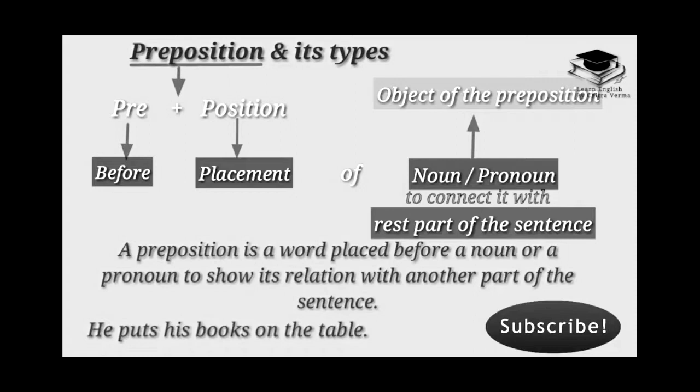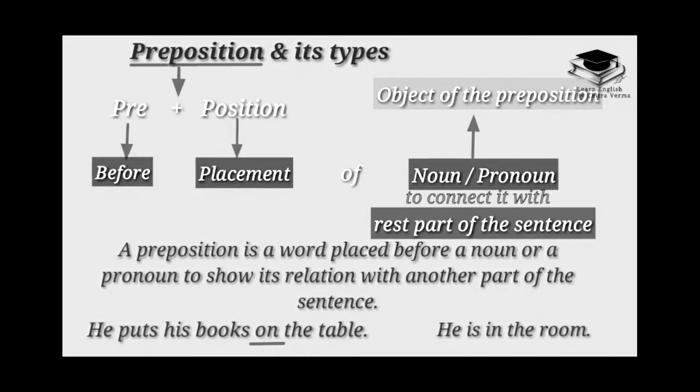For example, he puts his book on the table. In this sentence, on is a preposition. It is used before a noun, table. It shows the place of the book.